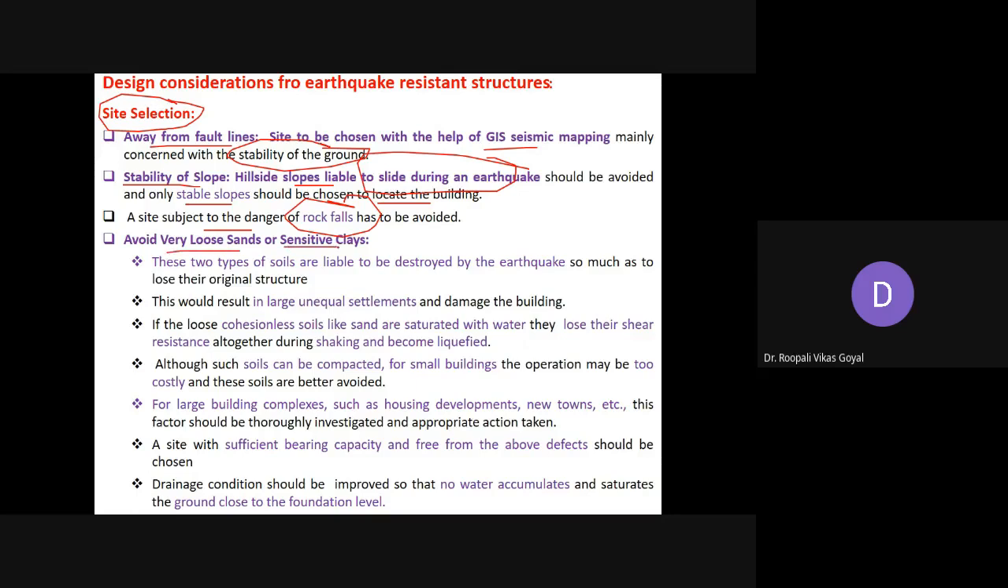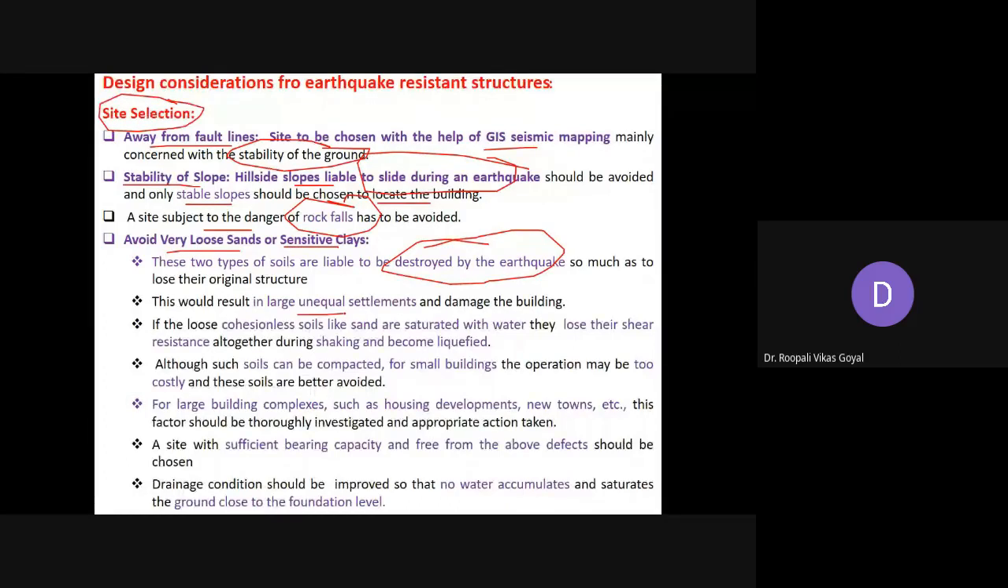So both these types of soil, if it is loose sand or sensitive clay, these two types of soils are more liable to be destroyed by the earthquake. Okay, because they lose their original structure, and this will result in large unequal settlement. One part will go inside the ground, the other will come up. So that will result in unequal settlement and it will damage the building.